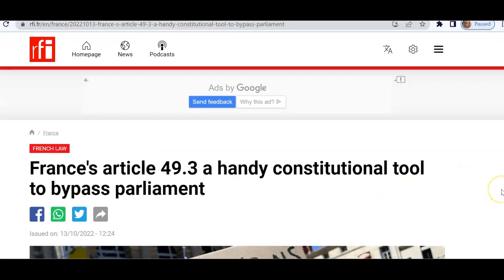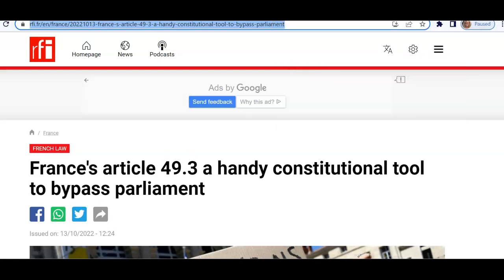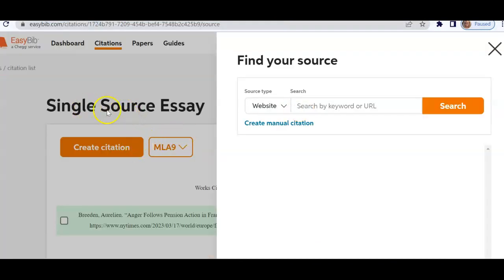So when I clicked on that link, it took me to a page that wanted me to pay for it. So instead, I went back to Google and typed in this topic, and it brought me to a free article. And what do I do first? That's right, first I copy this, go over to EasyBib, and create a new citation in my project.